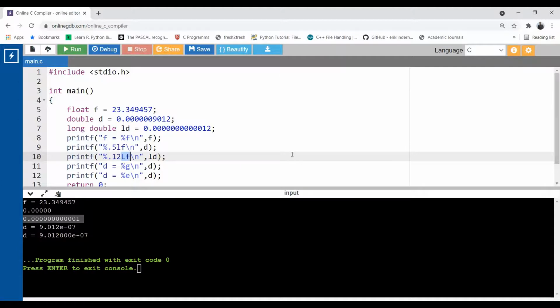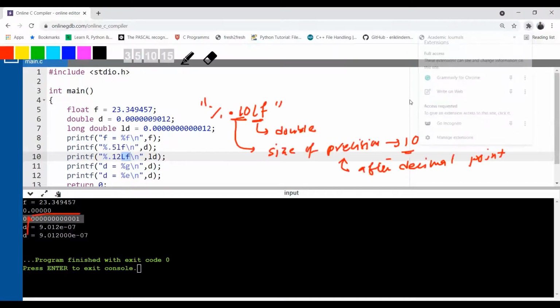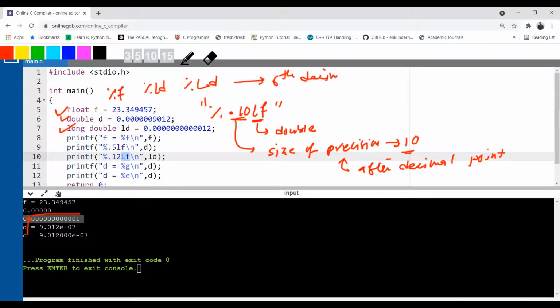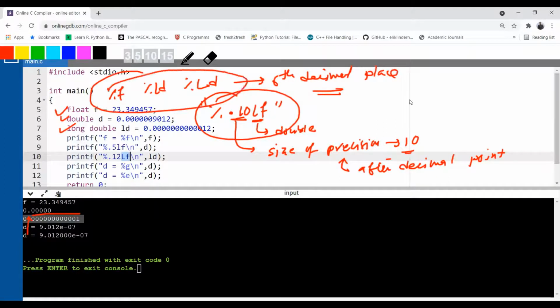Okay, so if you do not use the precision, what will happen? It might be your double variable, long double variable, or float variable. Whatever the type of data, if you use only %f or %lf or %Lf, it will print up to 6 decimal places. If you want to print a very small number beyond the 6 decimal places, my suggestion is to incorporate the precision value along with these 3 format specifiers, according to the data, to get the exact result. Correct?